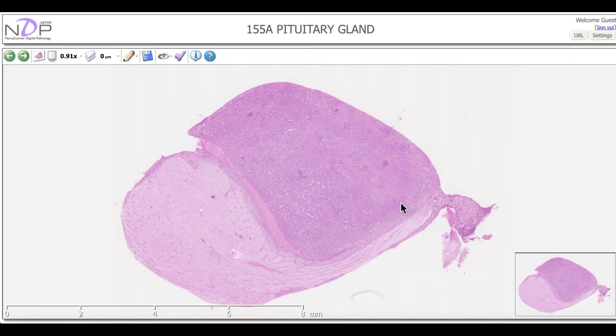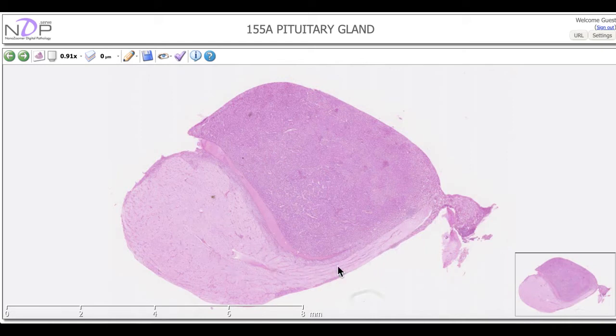This area is called the pars distalis. The area found here is the pars intermedia, whereas the area found here we call the pars tuberalis. As I said in the lecture, the adenohypophysis is responsible for production of most of the hormones, whereas the area of the